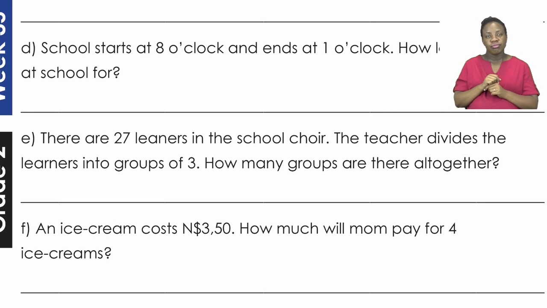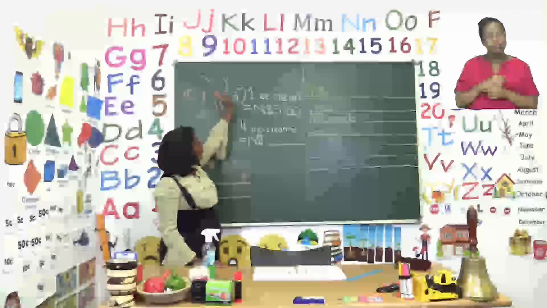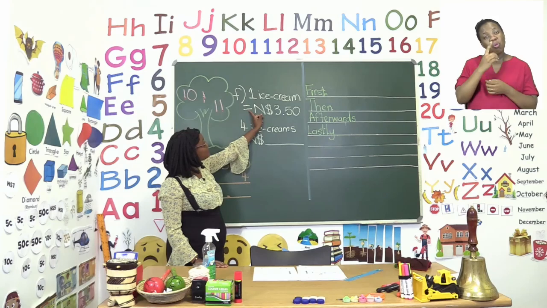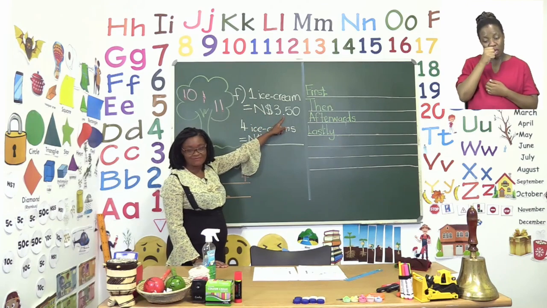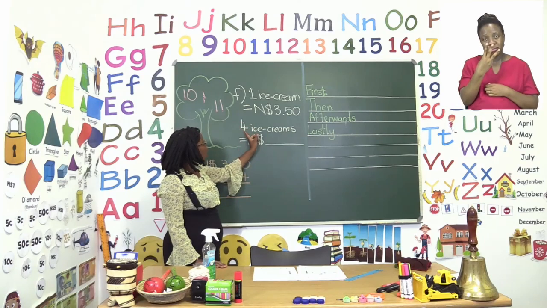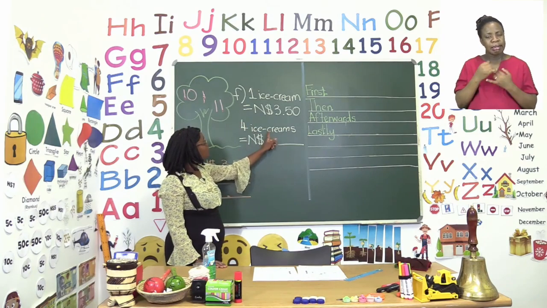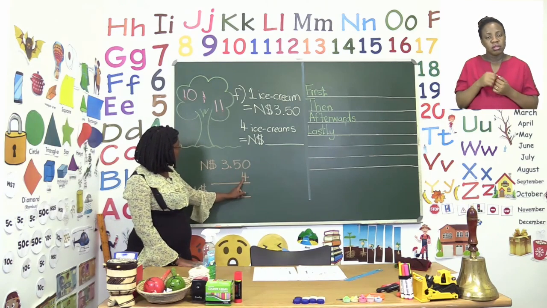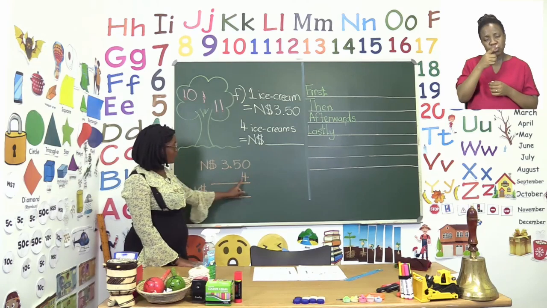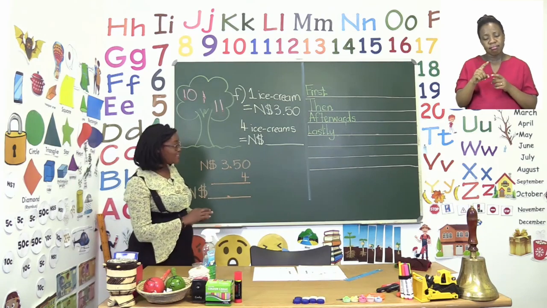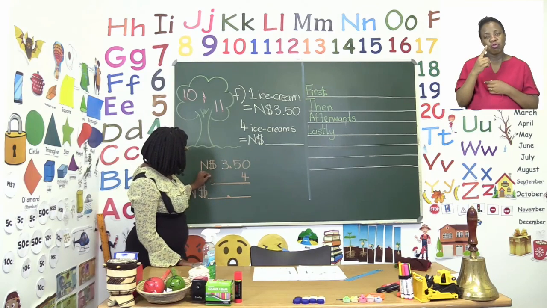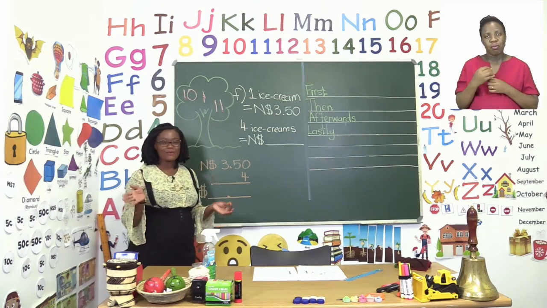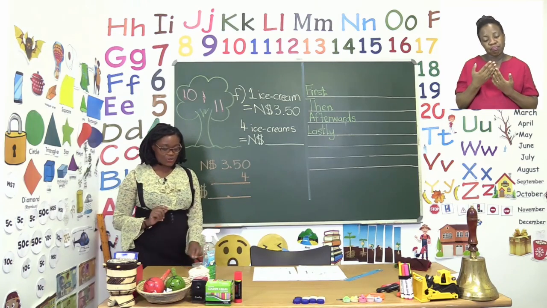Now I have put up how we are going to times this one. So let's take a look at the board. Now on the board I have written that we have 1 ice cream that's equal to $3.50. So if we want to know how much 4 ice creams will cost, we need to say $3.50 times 4. Now I hadn't put the sign yet because I didn't want you to cheat when you were thinking. So now that we know that we are timesing or multiplying, let's do it together.